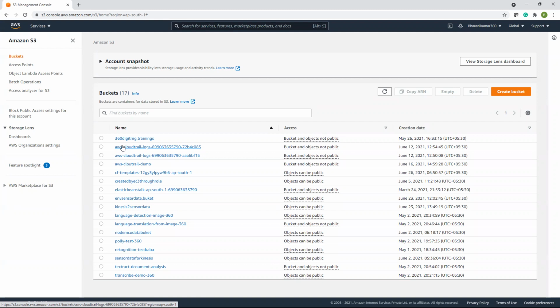S3 is an object storage solution. It treats everything as an object. However, if it is an image file, yes, you can access it on S3 directly, because they are pixels. When you request for it, it will show it. And also plain text you can open on S3. You cannot open and view any other file on S3. You have to download and access it, except text and image.